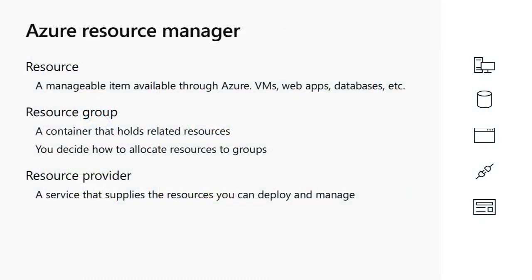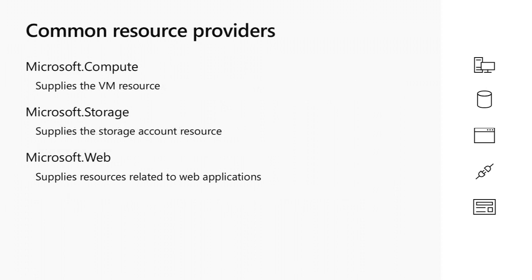And we have also the resource provider. We need this to create the infrastructure as code, since it defines the ID, or what we call the resource provider, of our resources. Examples of resource providers are Microsoft Compute for VMs, Microsoft Storage for storage accounts, Microsoft Web, which we will use for web apps, for example.